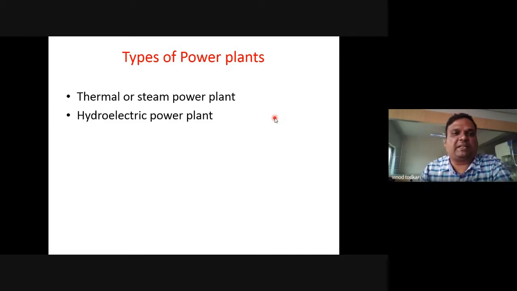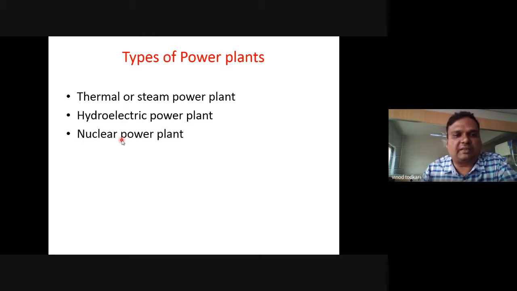In a thermal power plant, we use coal. We convert thermal energy of that coal into electrical energy. In a hydroelectric power plant, we convert potential energy of water, which is stored at high elevation, into electrical energy. In a nuclear power plant, we carry out nuclear fission reaction and convert that nuclear energy into electrical energy.